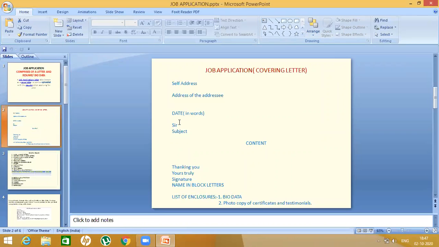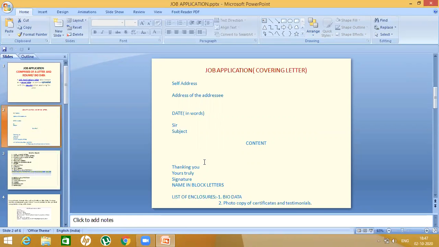Okay, then you leave a line, you write sir, then subject, and then you start with the content from the very next line. Generally, the content in a letter is 120 to 150 words, but in the case of an application, you can finish it within 100 words also. And then you have the subscription.